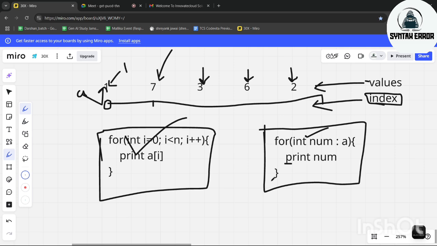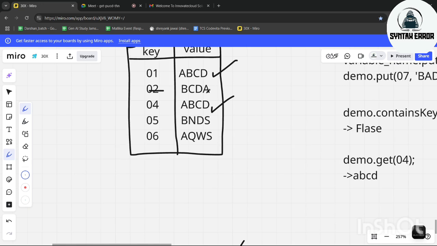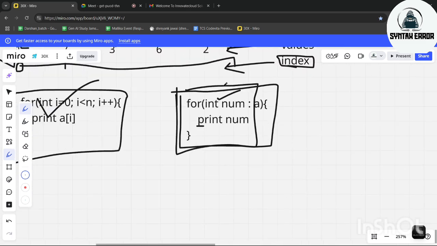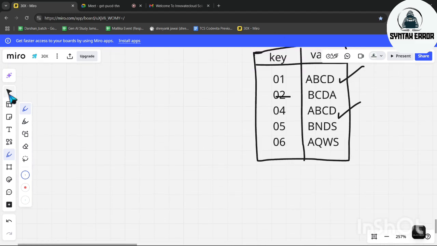Now why did I show you this concept? I showed you this because now I want to print all the elements in this hash table. To do that, I wanted you to know this format. Now we are going to replicate it for the hash table.